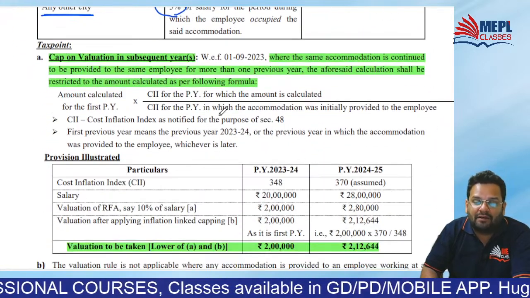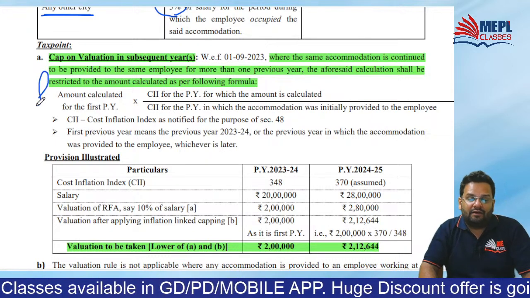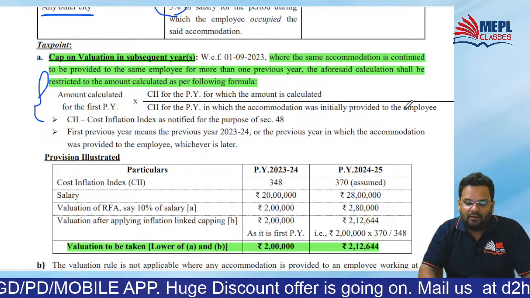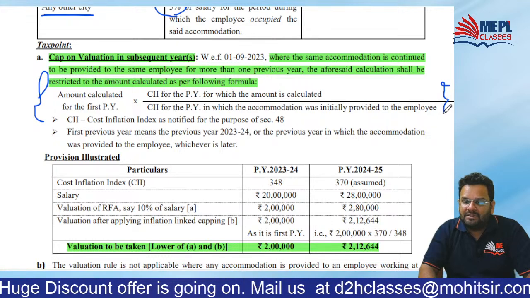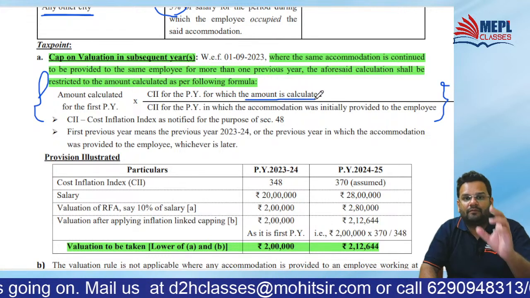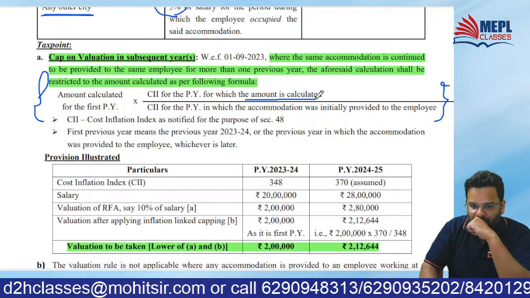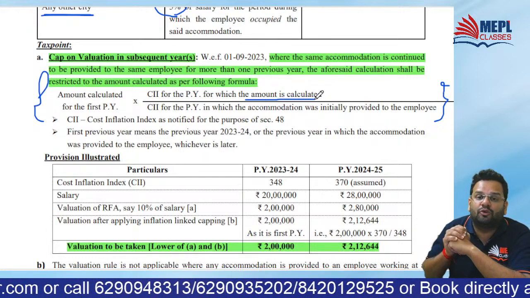What is this capping? In the first year when you get the accommodation, that value you should multiply by CII for the PY in which you are calculating the perquisite of accommodation, divided by CII for the PY in which accommodation was initially provided to the employee.